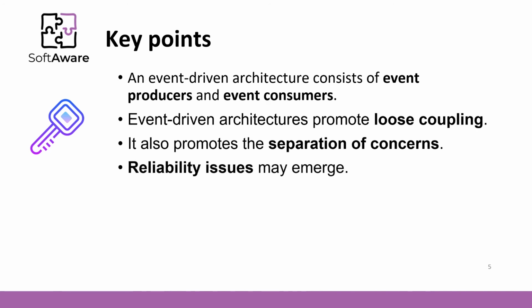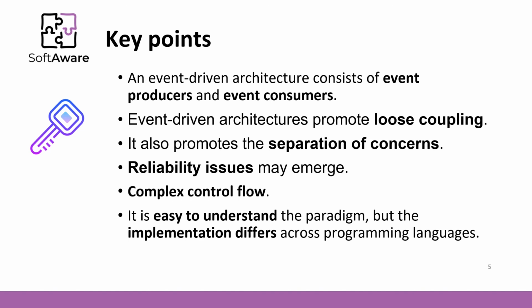Reliability issues may emerge because event consumers don't know the state of the producers. This architecture usually exposes a complex control flow, or the order of the code that is being executed. Sometimes events occur unpredictably and it might crash the system. It is easy to understand the paradigm, but the implementation differs across programming languages.